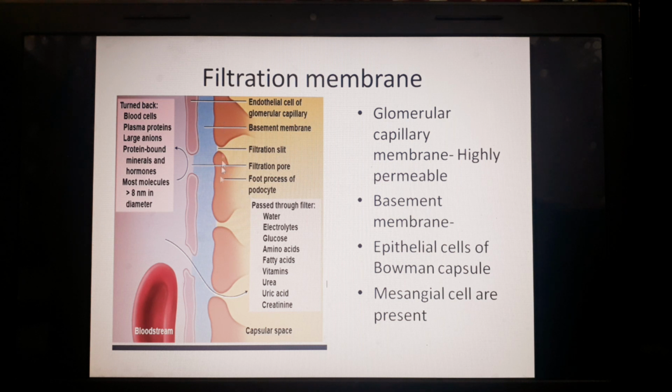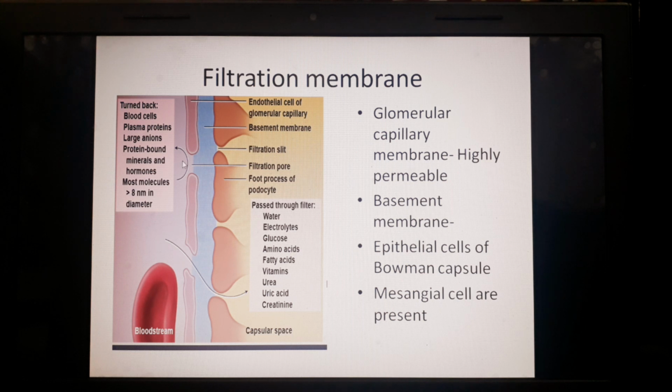And in between these epithelial cells of the visceral layer of Bowman's capsule, there is a pore that is called the filtration slit. So this membrane is basically called the glomerular membrane, or capillary membrane.